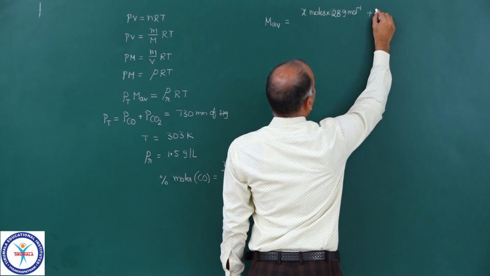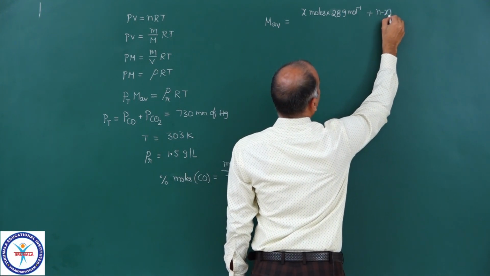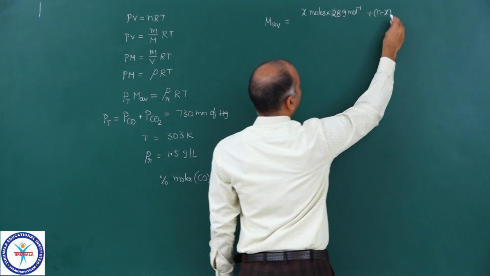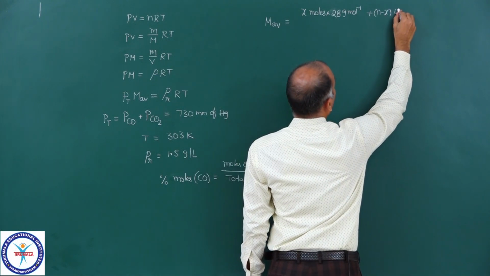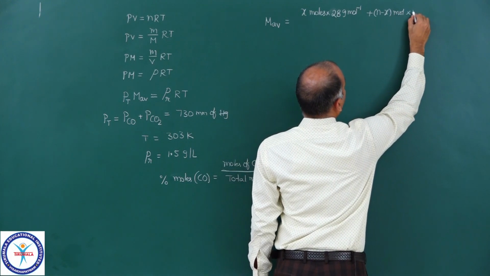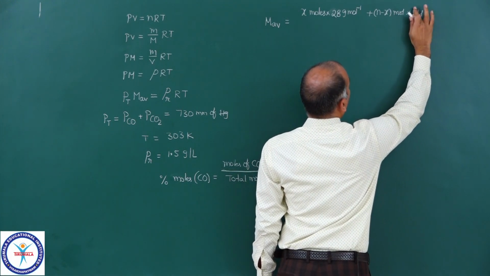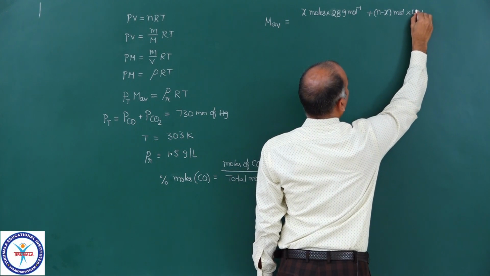plus N minus X. These are the moles of carbon dioxide, N is the total moles, into 44 gram per mole.